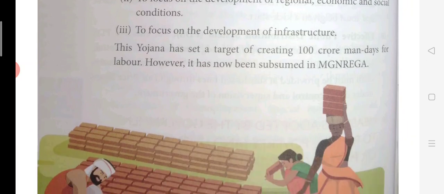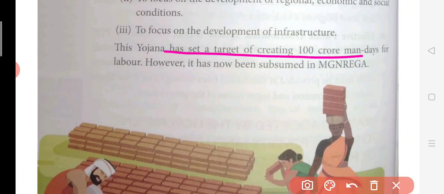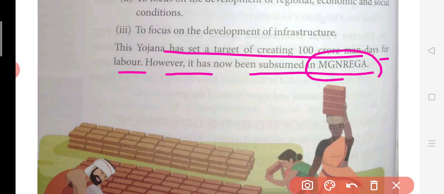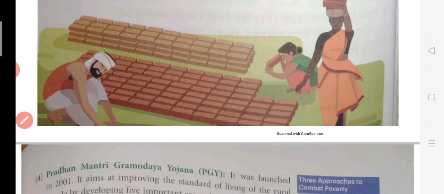So now this योजना has set a target of creating 100 crore man days of labor. However, it is now to be subsumed in MGNREGA. So Mahatma Gandhi National Rural Employment Guarantee Act is the full form of this. Now what happened? इसके अंदर 100 करोड़ मैन डेज फॉर दिस लेबर, इसमें कुछ लेबर्स को कुछ दिन के लिए रोजगार मिलता था. 100 डेज का एम्प्लॉयमेंट मिलता था, वो मनरेगा के अंदर कर दिया गया है.